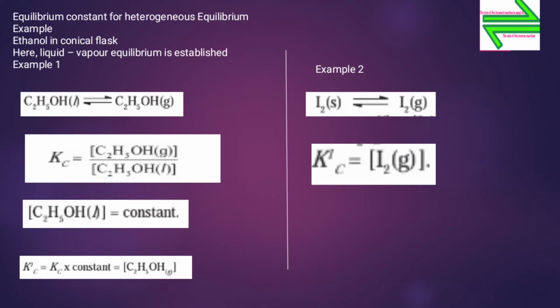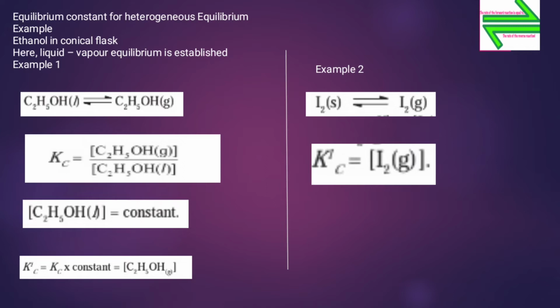So, ethanol, that is C2H5OH in the liquid state, reversibly gives C2H5OH in the gaseous phase.